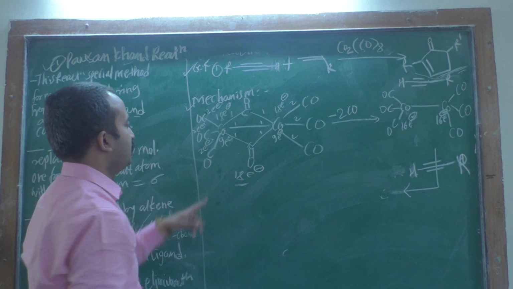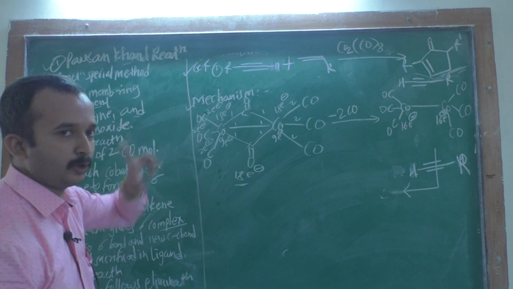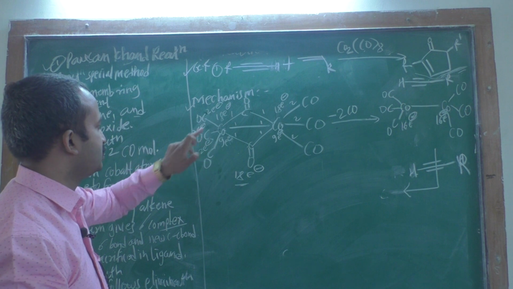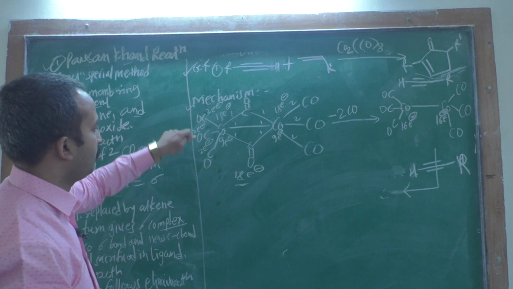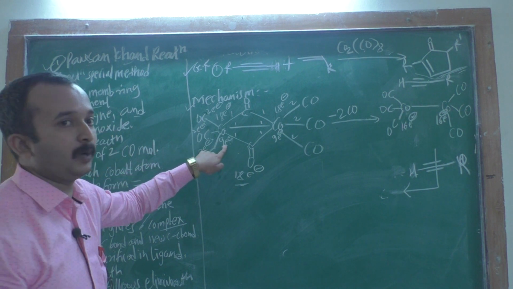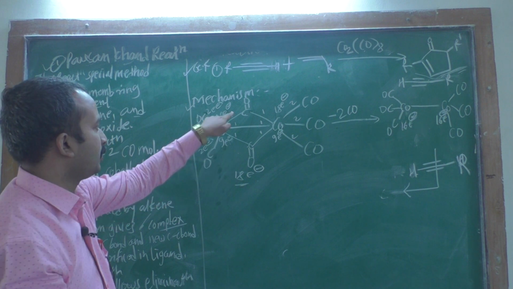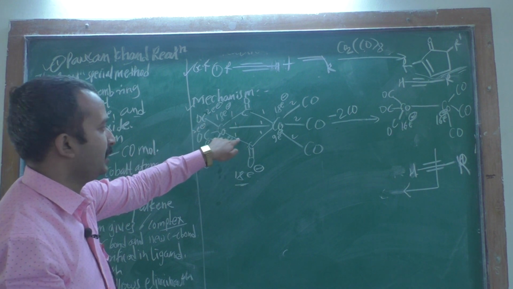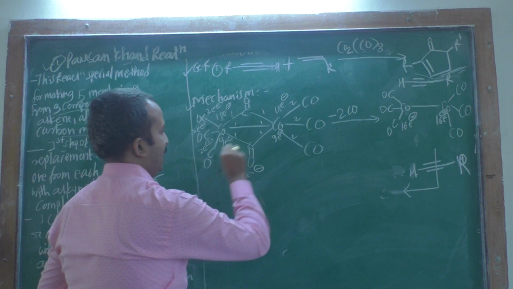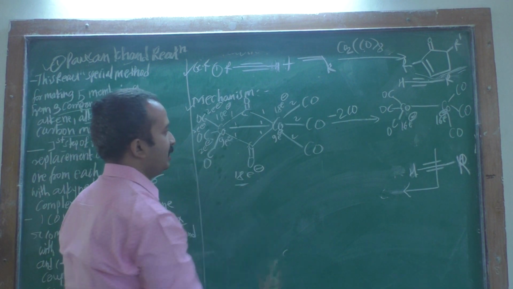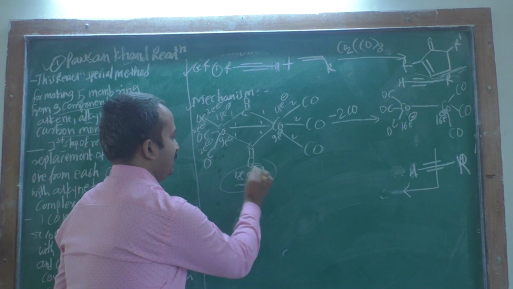This carbon monoxide group gives 2 electrons, this is also 2 electrons, this is 2 electrons, so altogether 6 electrons. Cobalt gives 9 electrons, that is 6 plus 9, 15 electrons, and with the cobalt-cobalt bond, that is 18 electrons formed on this cobalt, and this cobalt also forms 18 electrons. Therefore your complex is 18 electron.